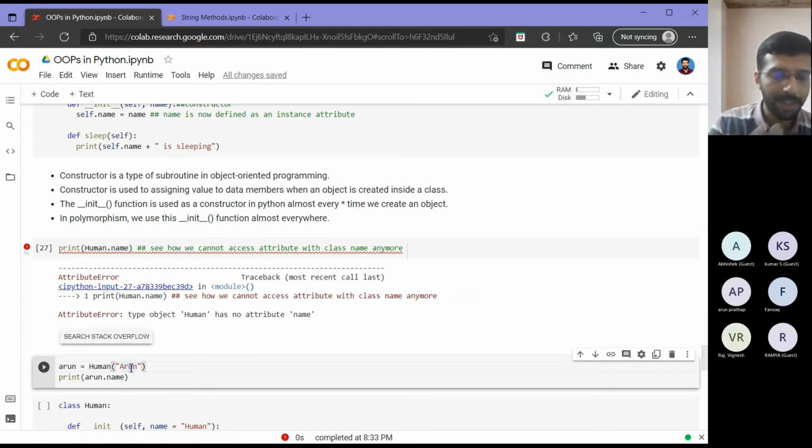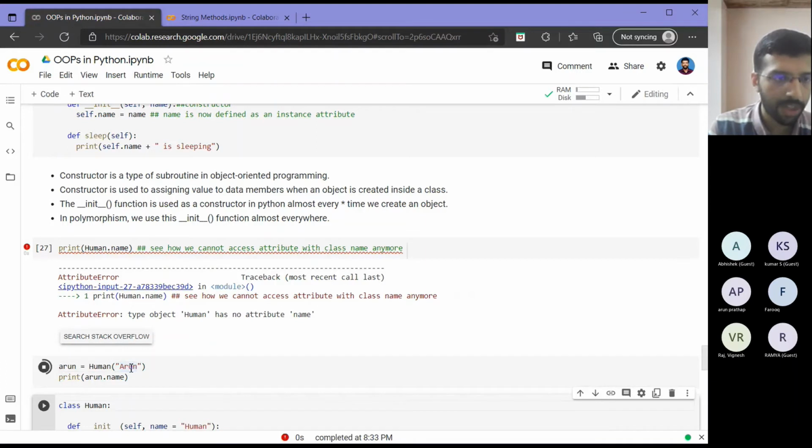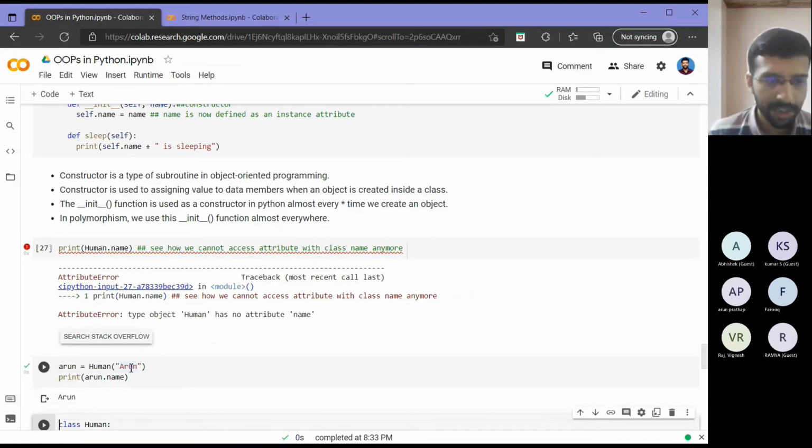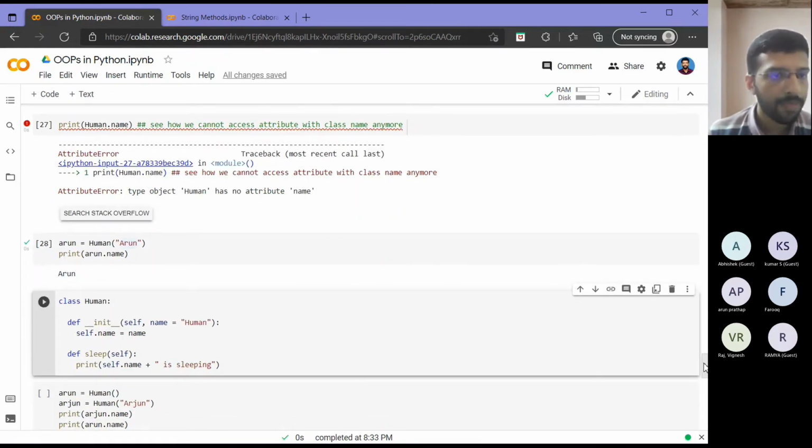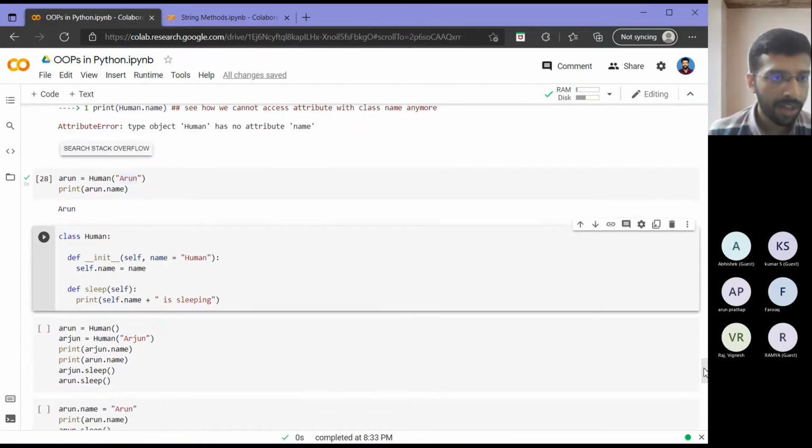So this is how we pass constructor arguments. So when I pass something here, that will automatically call the underscore init underscore function in the class, and it will do whatever is told inside it. Now when I run this, it will tell me that the class human Arun object's name is Arun.